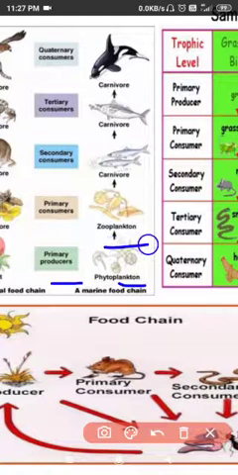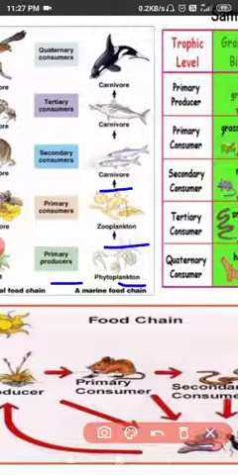Zooplankton is the primary consumer, and then among the carnivores, primary and secondary consumer, then tertiary, then quaternary. So it goes in a way of phytoplankton, zooplankton, small fishes, large fishes, and bigger ones. In this way it also goes.